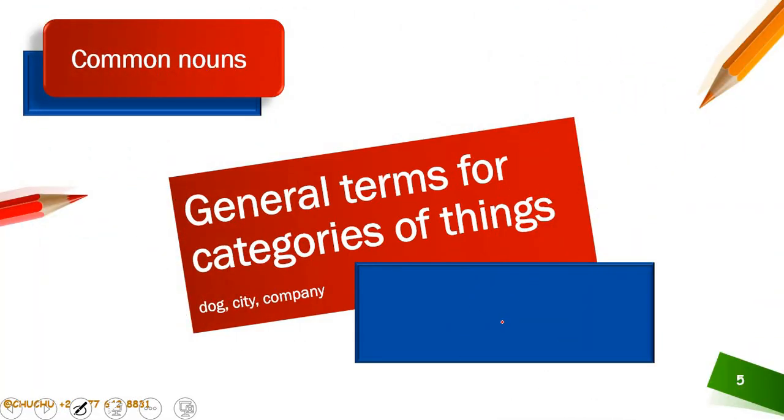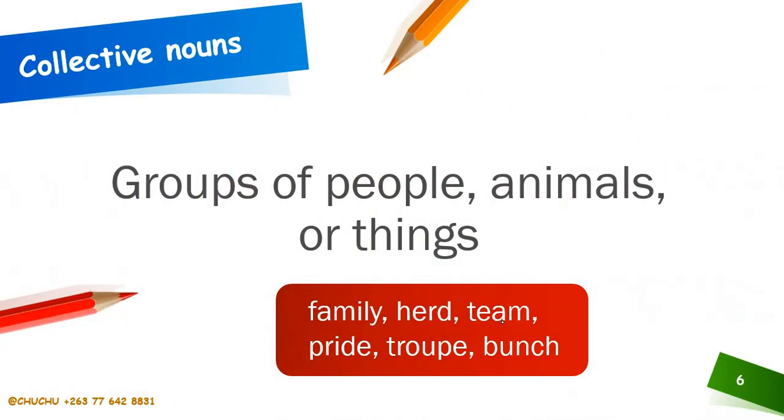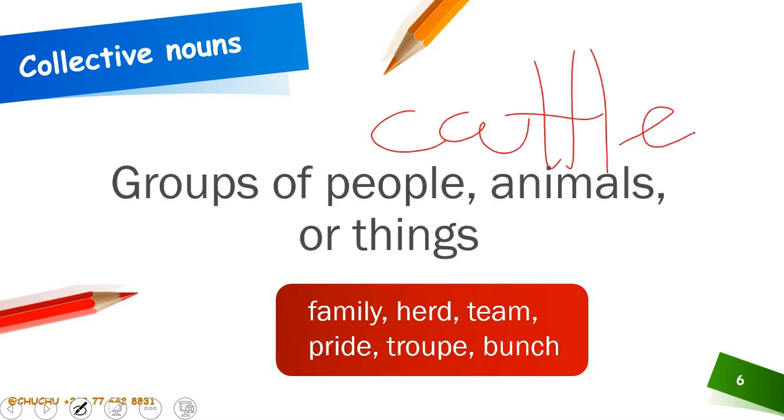With a common noun, we are saying these are general terms for categories of things: a dog, a city, a company. On the city, we are saying we are not specific about the city, but we are just stating that it's a city. A car, not giving us the specific name. We also have the collective nouns, which are groups of people, animals, or things. For example, we can say a head of what? We can say a head of cattle. We can talk of a troop. We can talk of a bunch or a team of.